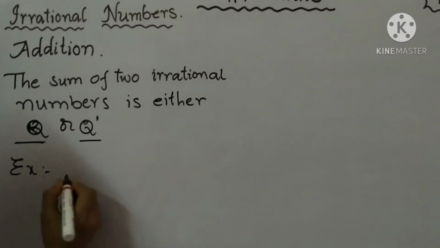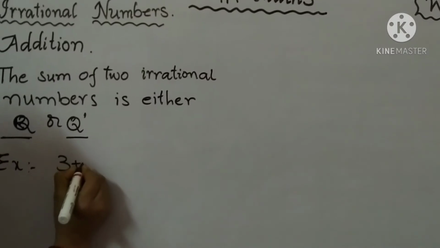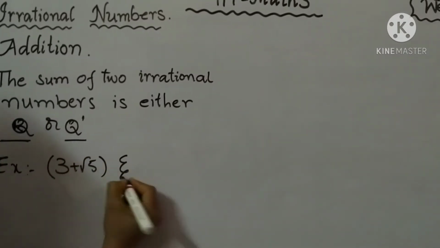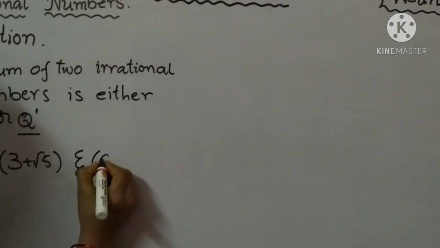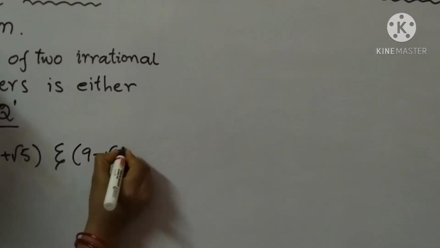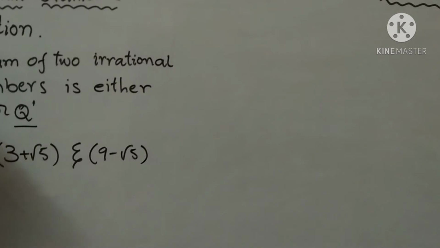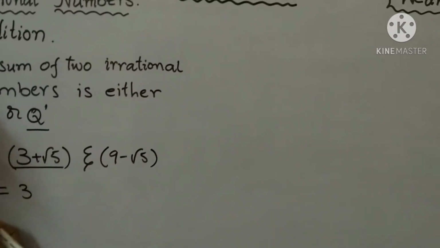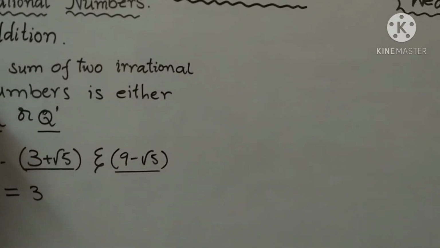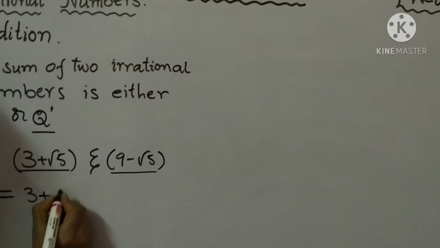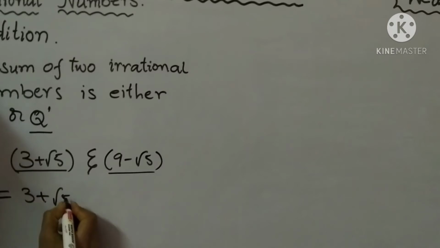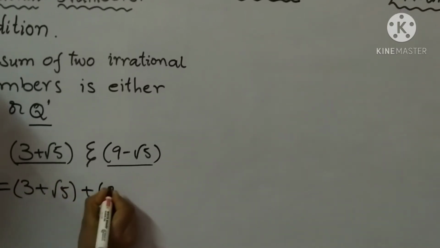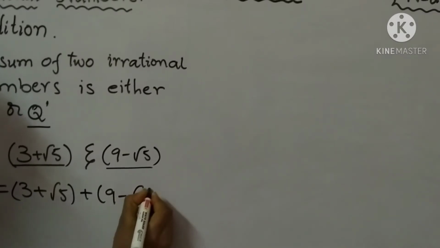Okay, for example, the sum of two irrational numbers: 3 plus root 5, this is irrational, and 9 minus root 5. Sum means addition. So here, it is one of the irrational numbers and it is the other irrational number. 3 plus root 5 plus 9 minus root 5.